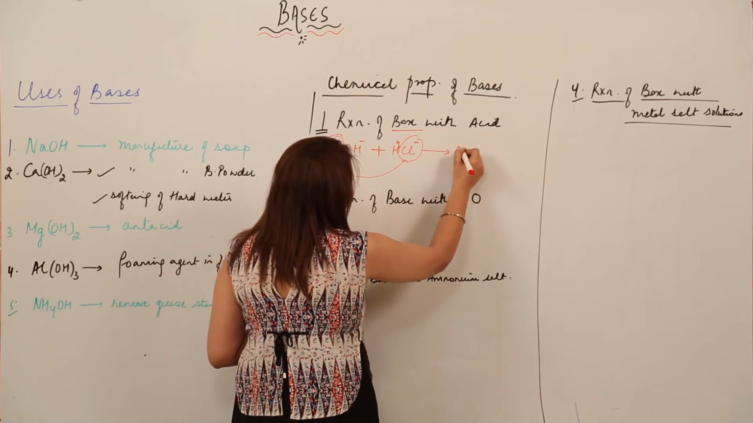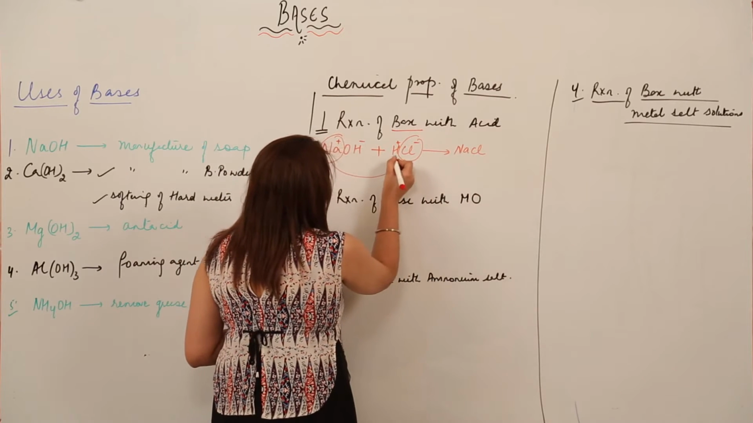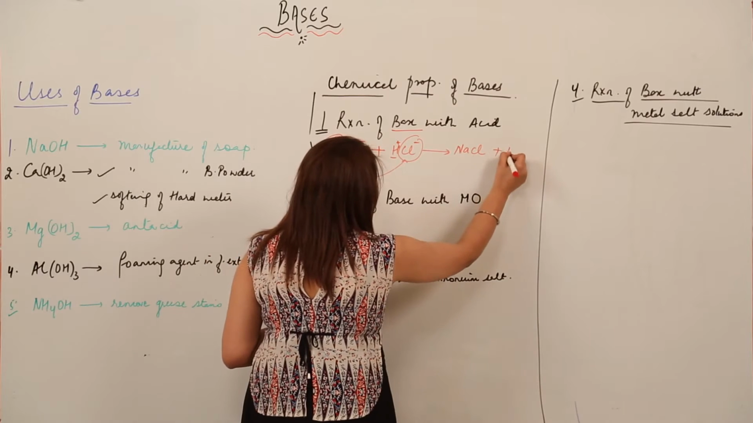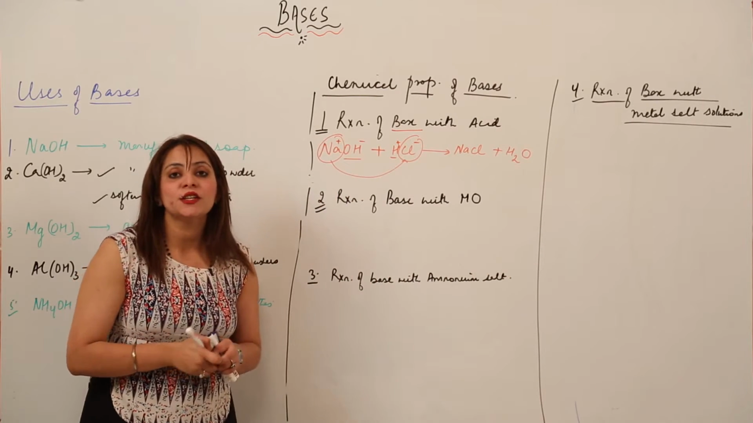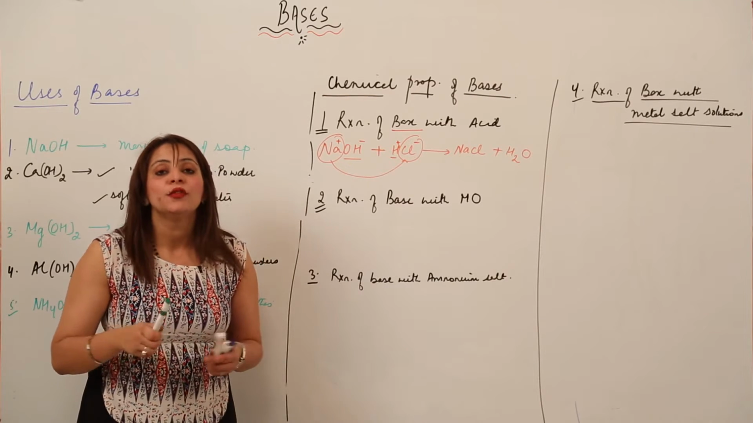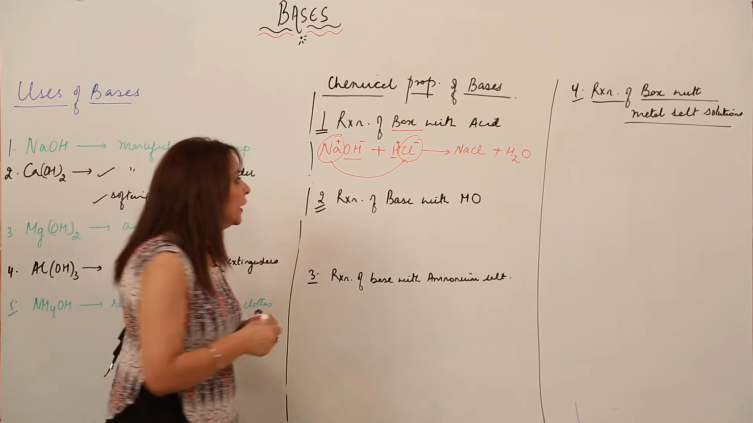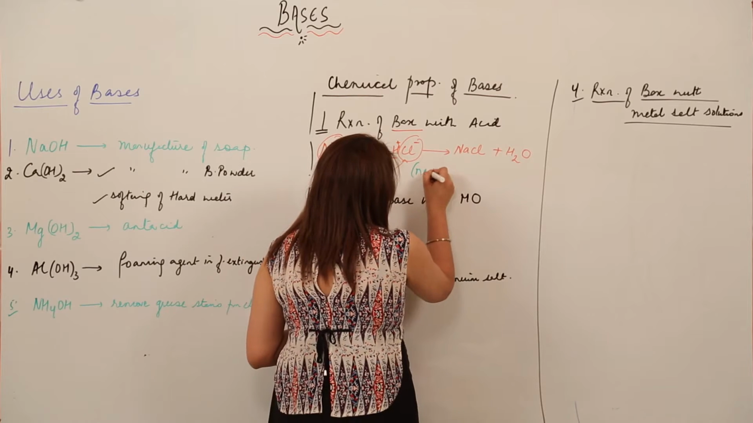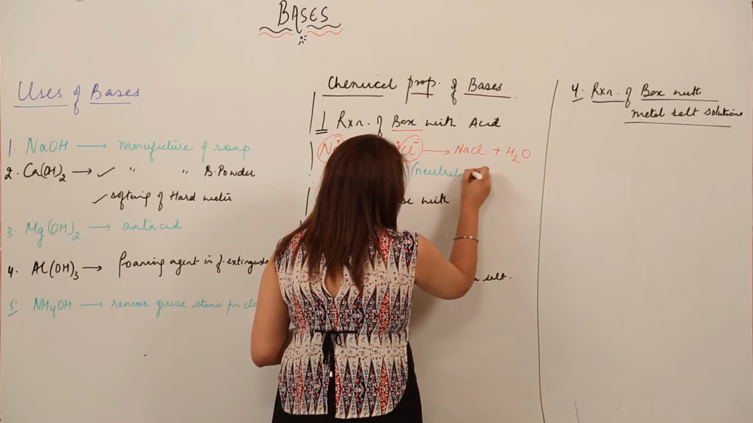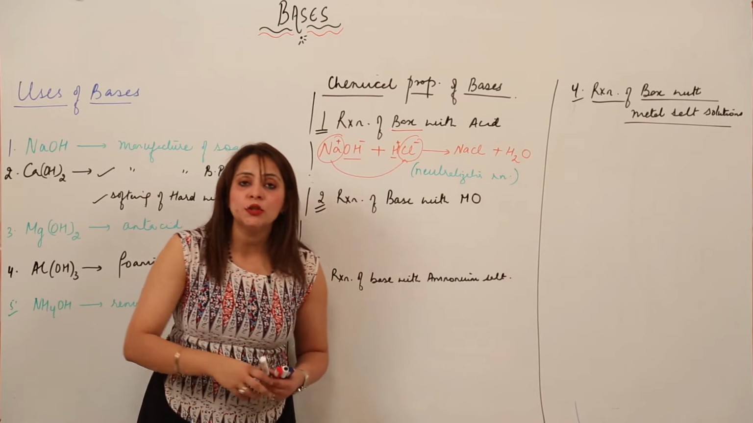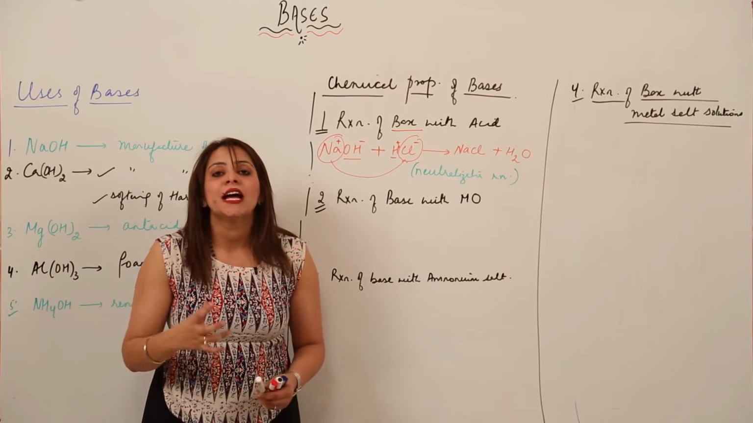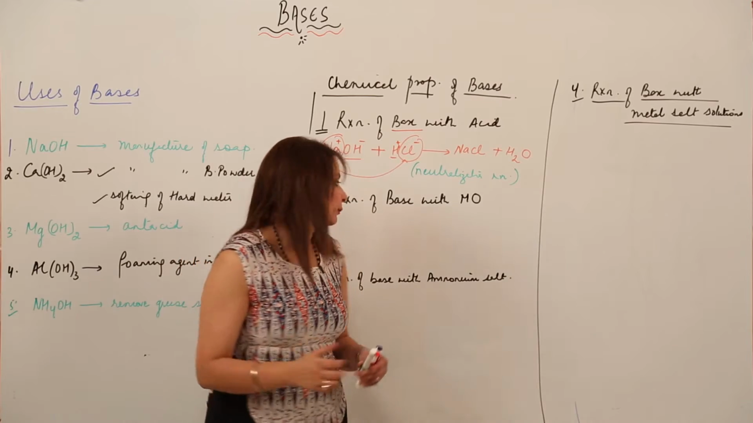So it will lead to the formation of NaCl, and this H and OH will combine to produce H2O. Right, so the salt formed is NaCl, which has pH 7. And the name given to this reaction is neutralization reaction, as I told you, because it leads to the formation of a substance which has pH 7, that means it is neutral in nature.